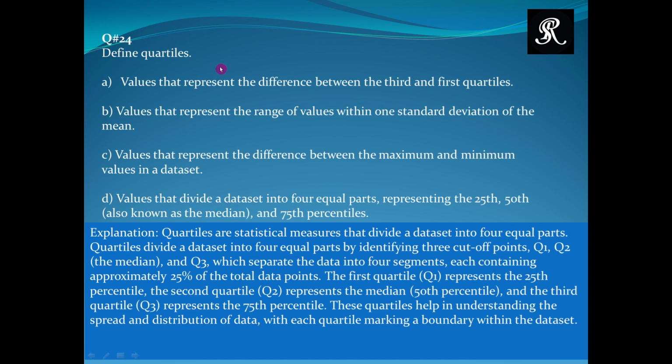Define quartiles. Values that represent the difference between the third and first quartiles. Values that represent the range of values within one standard deviation of the mean. Values that represent the difference between the maximum and minimum values in a dataset. Values that divide a dataset into 4 equal parts representing the 25th, 50th, also known as median, and 75th percentiles. And the right option is option D.